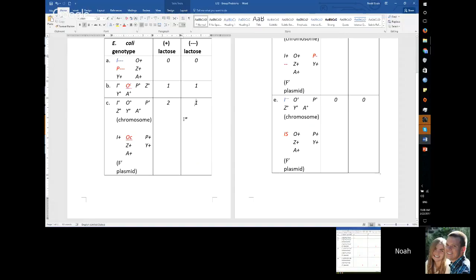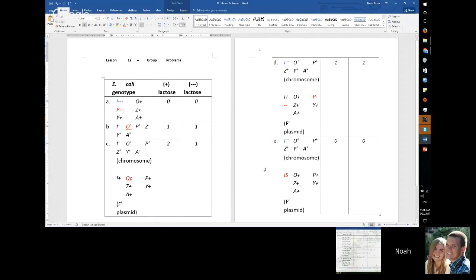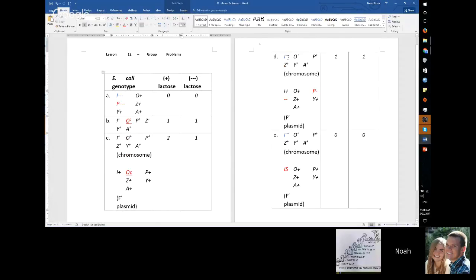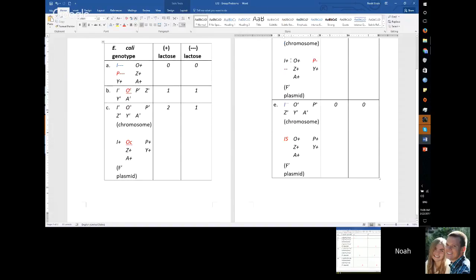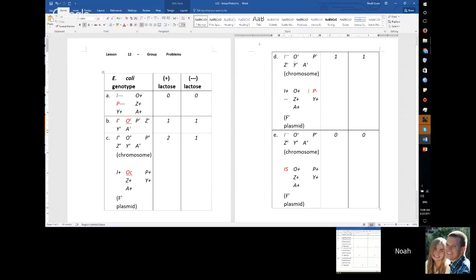If there's no lactose, there's no allolactose generated, and the repressor will not be removed. Now for D, we see in the chromosome that it is constitutive, that it will produce no matter what, because there's no repressor generated. And the promoter in the plasmid is defective, so nothing will happen.